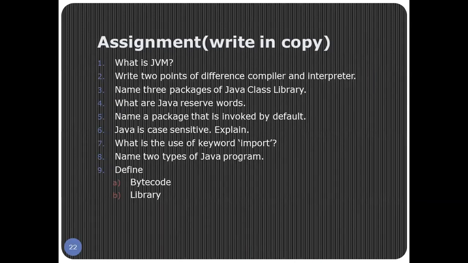This assignment you have to write in your copy, and all the questions given here have been discussed in this video. You can pause the video, listen and write all these questions in your copy. All the questions here have already been discussed. What is JVM? Write 2 points of difference between compiler and interpreter. Name 3 packages. What are Java reserved words? Name a package that is invoked by default. It is there in the table. Go through the video, you will get the answer.